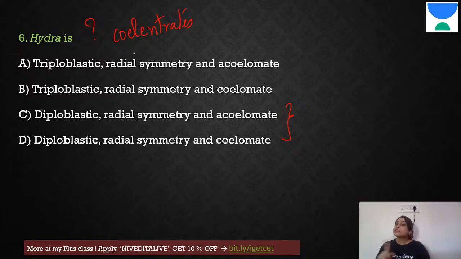But that cavity is not coelom. Remember I told you, coelom should always be lined by a mesoderm. In this diploblastic organism, mesoderm is not there only. Therefore, it is definitely not a coelomate. It is acoelomate. So, it is diploblastic, radial symmetry and acoelomate.